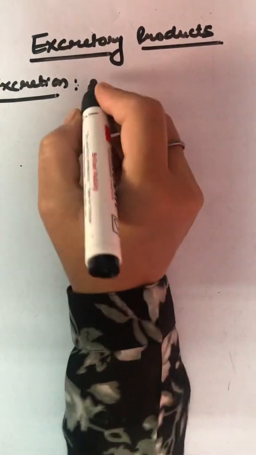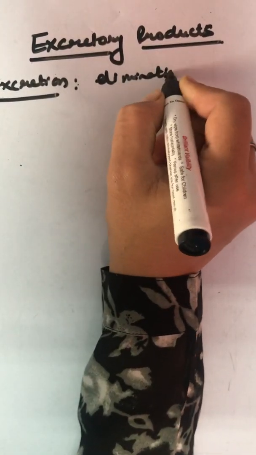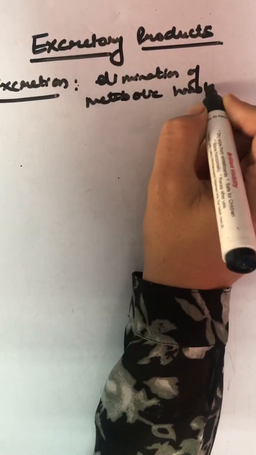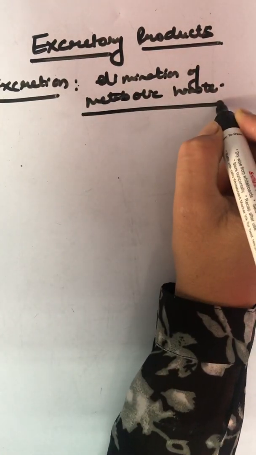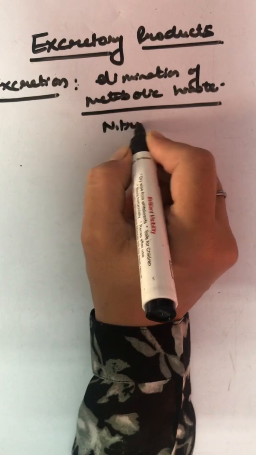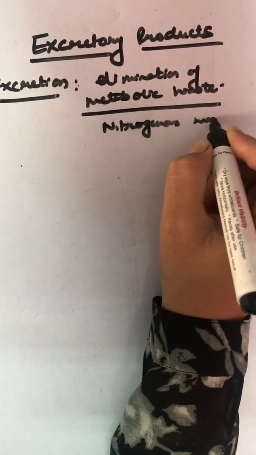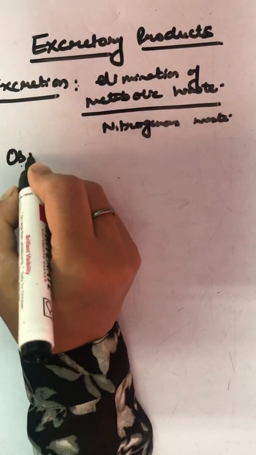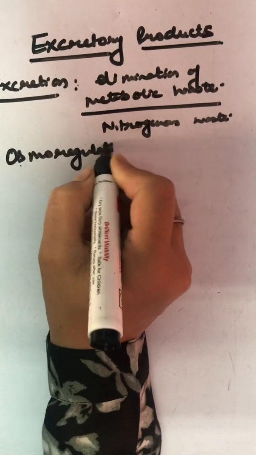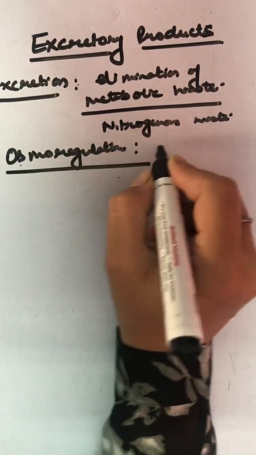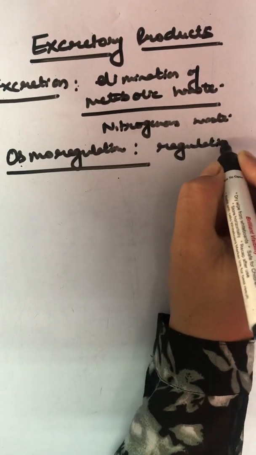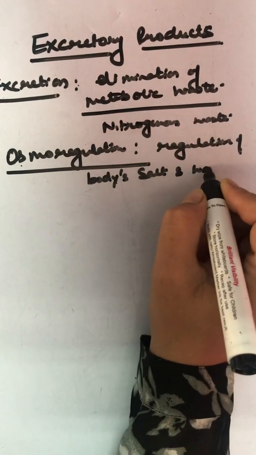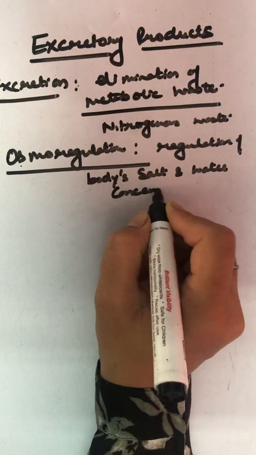Excretion means the elimination of metabolic waste. Here we are mainly concerned with the metabolic waste, that means excretion of nitrogenous waste from the body. Right? There is another process that is known as osmoregulation. Osmoregulation means regulation of the body's salt as well as water concentration.